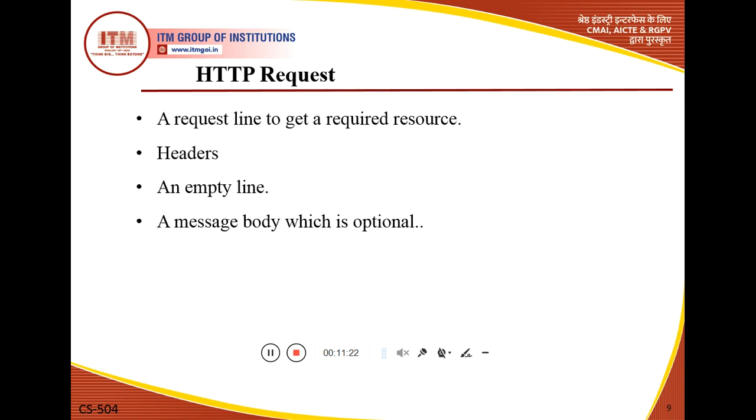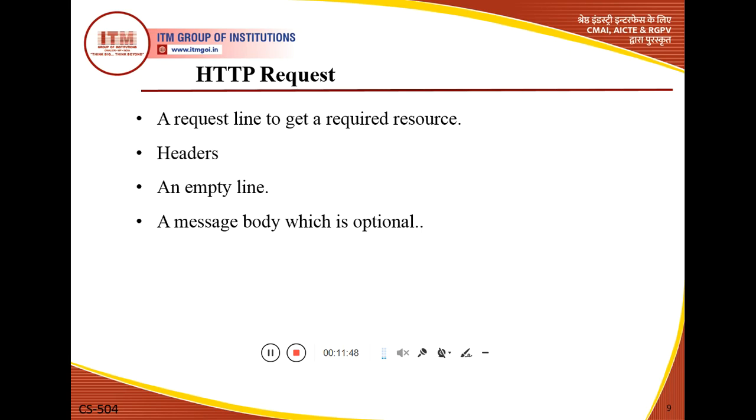Now when we discuss the message types of HTTP, there are two types of messages, the HTTP request message and the HTTP response message. These are the components used when we design the HTTP request message header format. The first component is the request line.